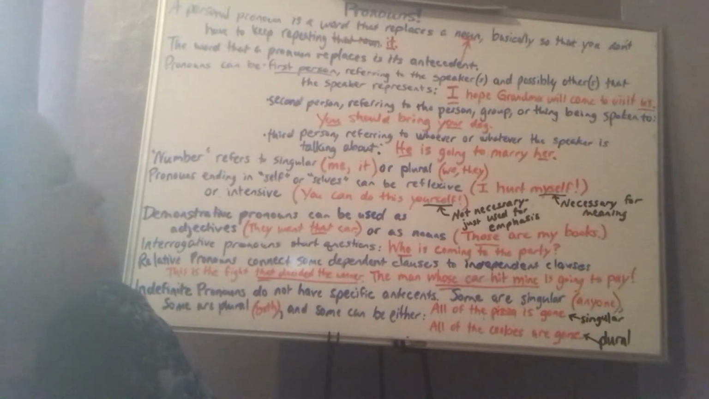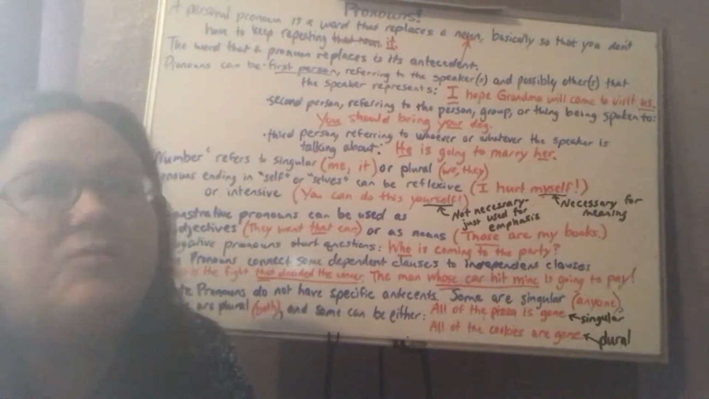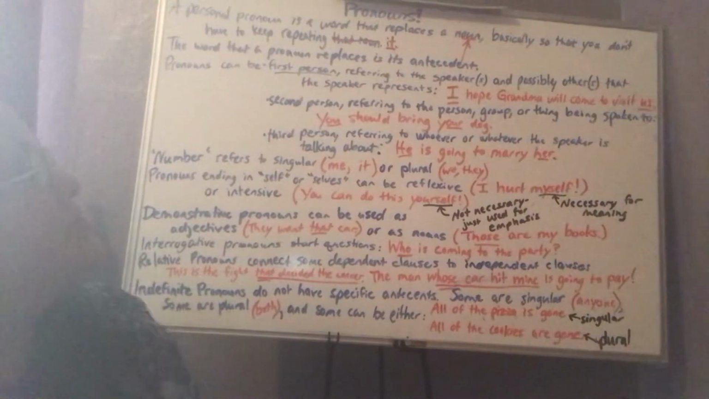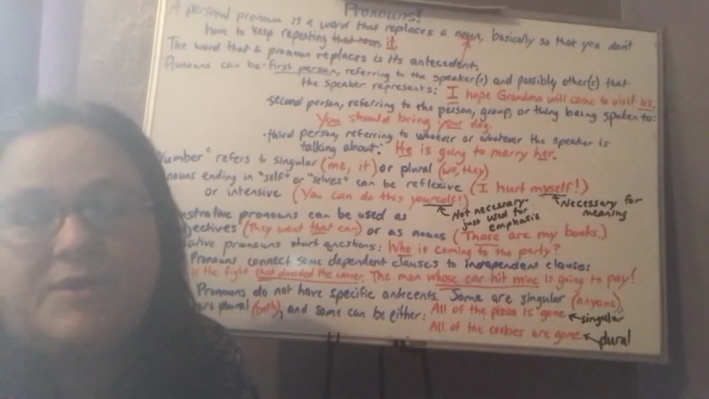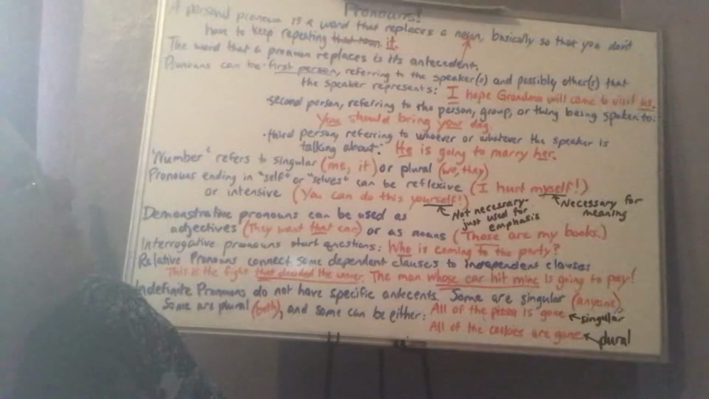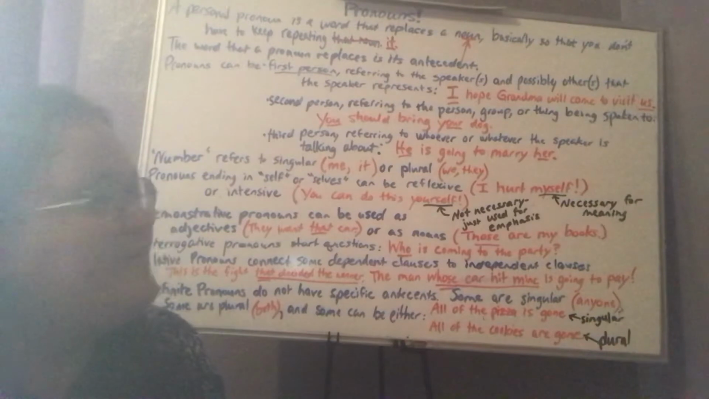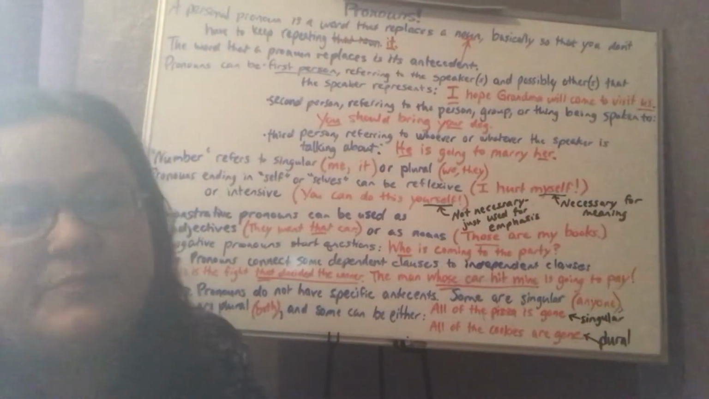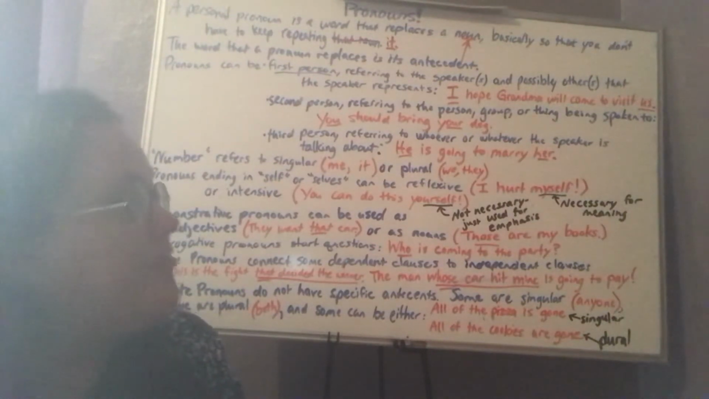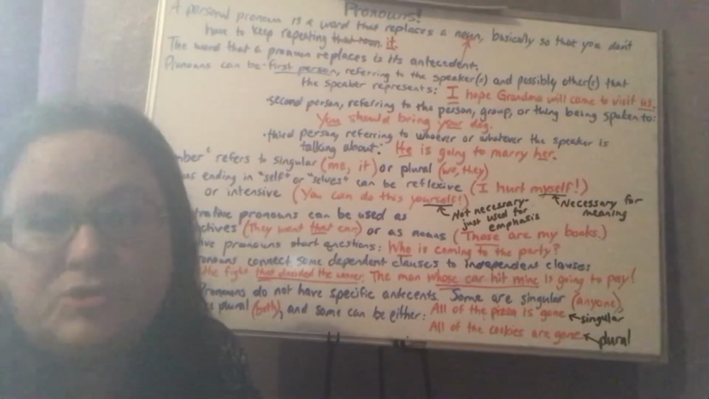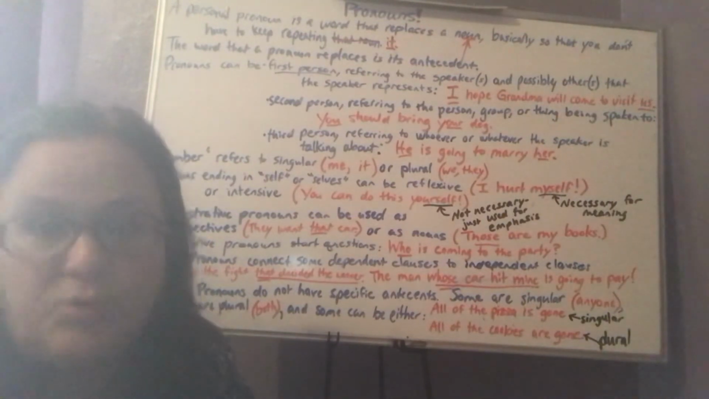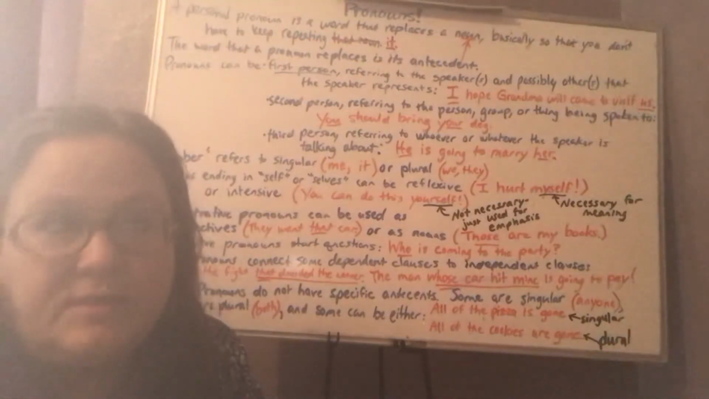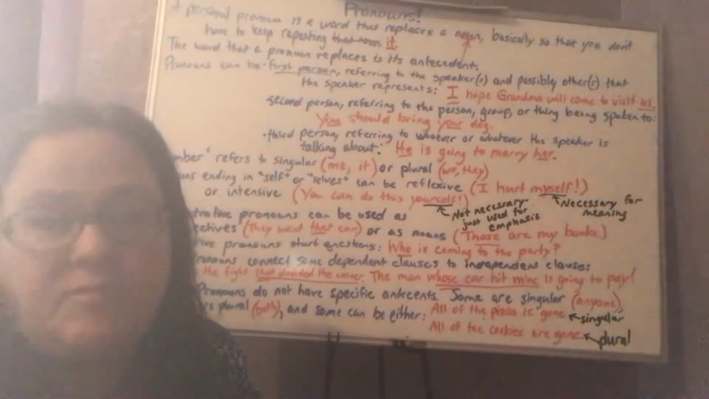Pronouns can be first person, second person, or third person. First person pronouns refer to the speaker or speakers and possibly others that might be represented by the speaker. For example, I hope Grandma will come to visit us. I is a first person pronoun because I refers to the person who's speaking. Us is also a first person pronoun because it refers to the person who is speaking along with other people that person represents. In this sentence, probably it represents a family.